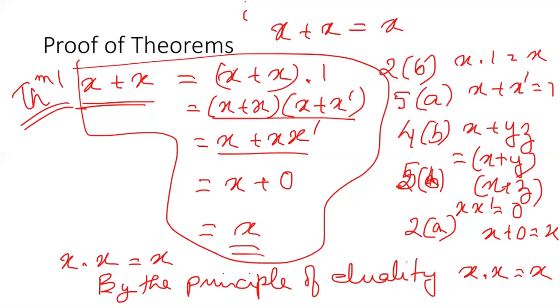Or you can prove the whole thing in a different step. Just the dual, every step would be its dual. So x dot x is equal to x. This is what I have to prove.